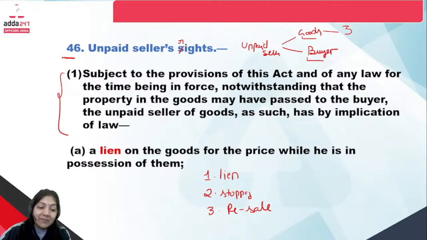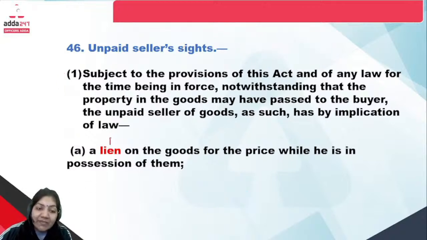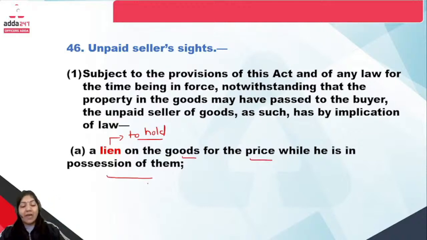Now what is lien? Lien basically means to hold. Lien on goods for the price while he is in possession of them. Suppose the buyer has not given the price to the seller, so the seller can hold the goods till the full payment is done. That is called lien. So lien is the right of the unpaid seller.